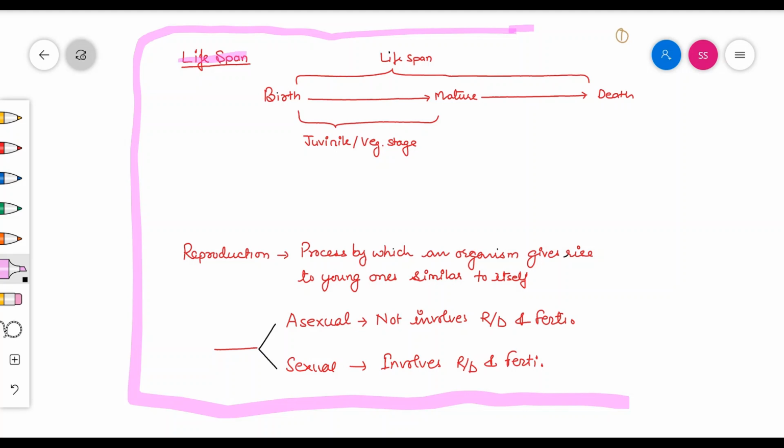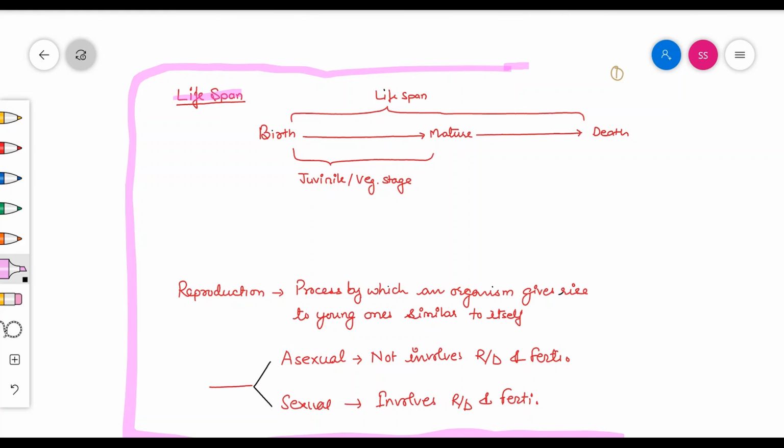What is lifespan? If we discuss the life cycle of any organism, there are two events which predominantly take place in the complete life of the organism, that is birth and death. And the time period between the birth and natural death is known as lifespan. There is also a time slot between birth and maturity. This time period is known as juvenile in animals and vegetative stage in plants.